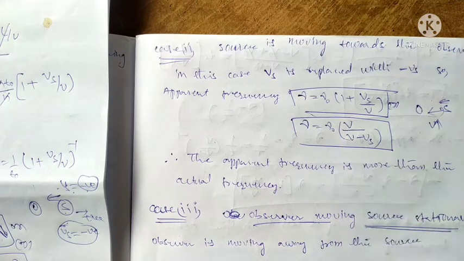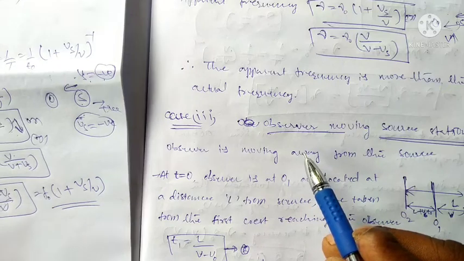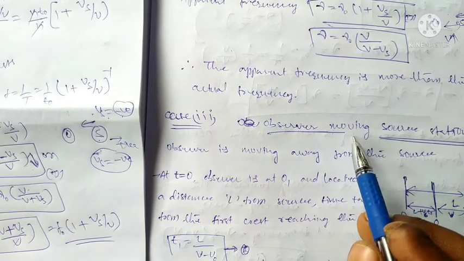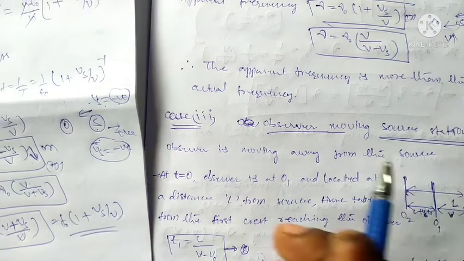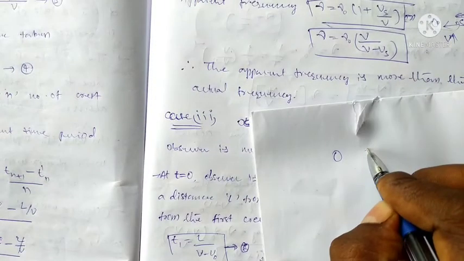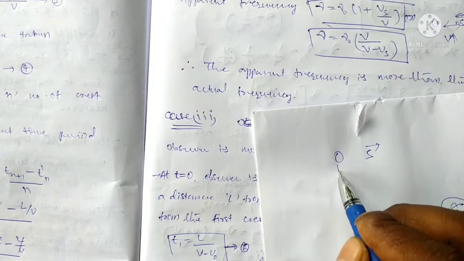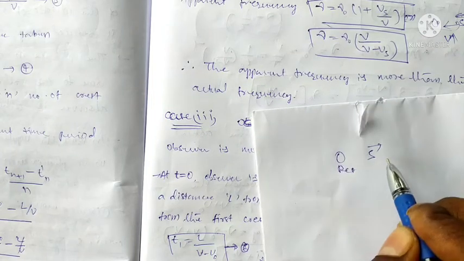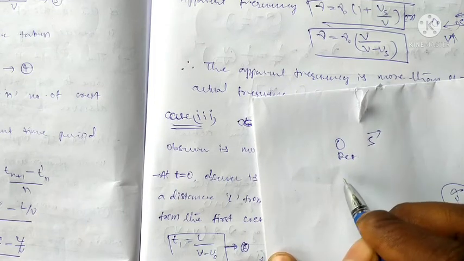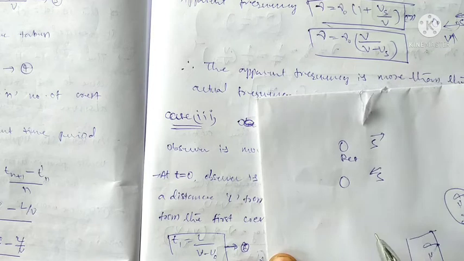Now the third case, when the observer is moving and the source is stationary. Actually here there are 4 cases, with source and observer. First case, it is a rest position. Rest, you can move away from the source. Second case, observer at rest position, source is towards.